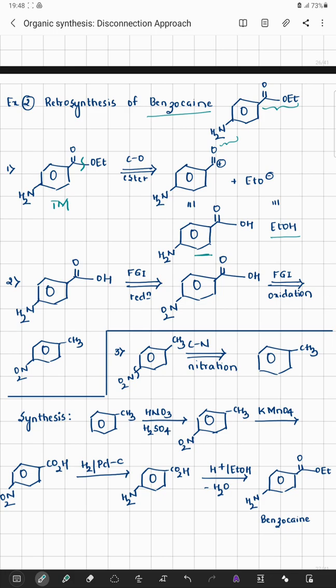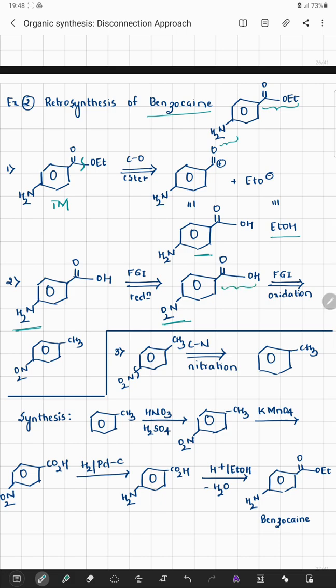But before that, there is a presence of an NH2 system. We can write NH2 system in terms of an NO2 system under functional group interconversion through reduction. That means NO2 group can be reduced to NH2. So now the compound that I will be getting is para-nitro benzoic acid.